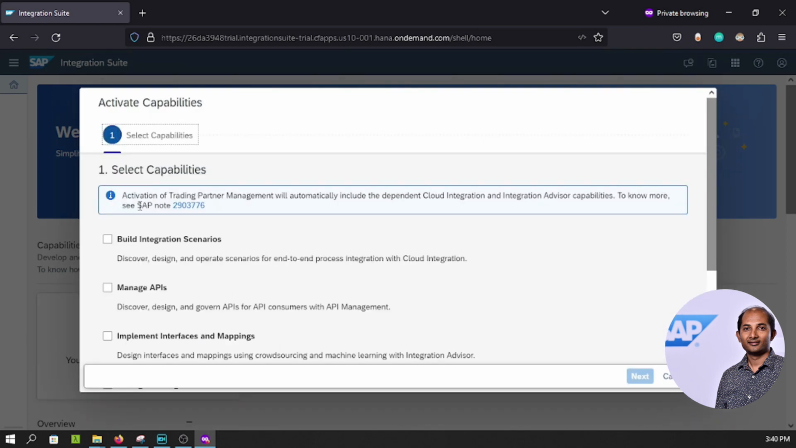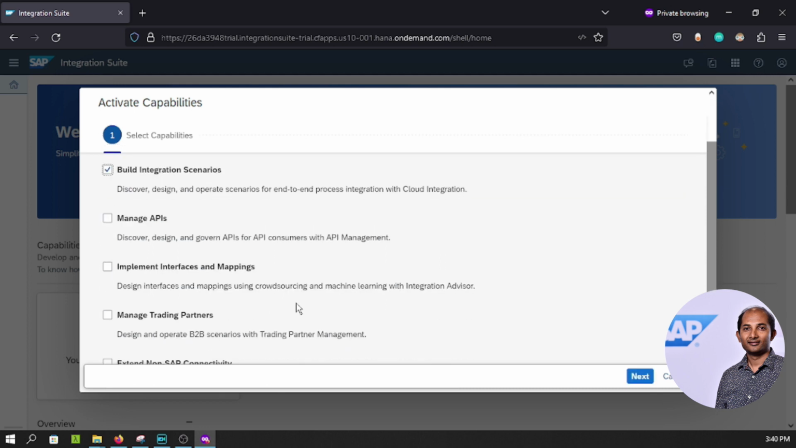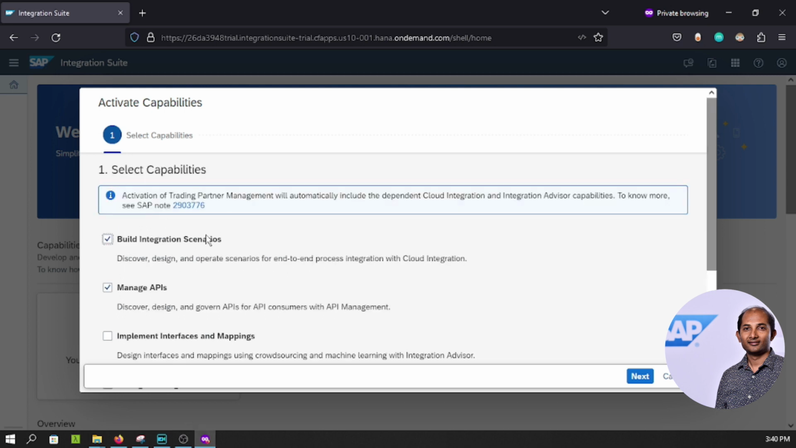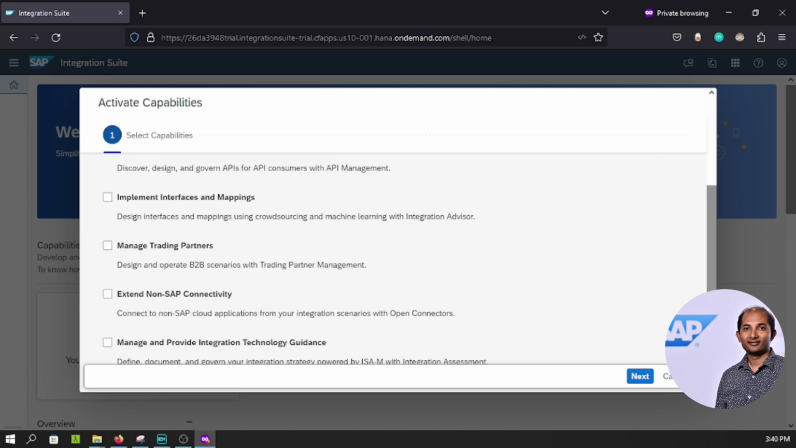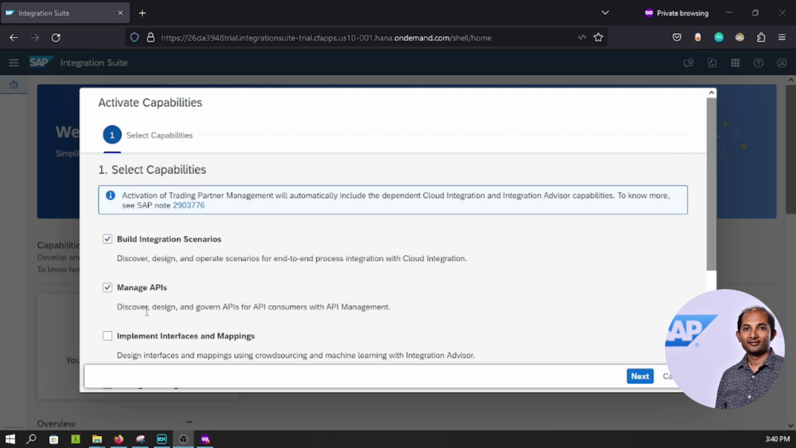All right. So it is saying build integration scenario, because this is what we are going to do. The second thing is, of course, manage APIs, because we have to discover the API which we need to use, and then copy them, and those kinds of things. So go for manage APIs. I'll explain later in detail. Just these two checkboxes should be enough for us to start with.